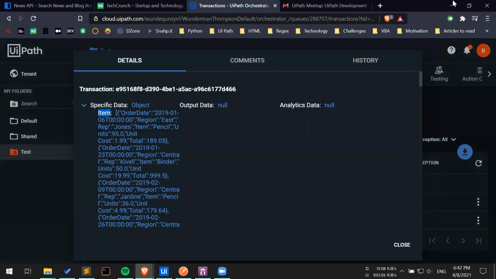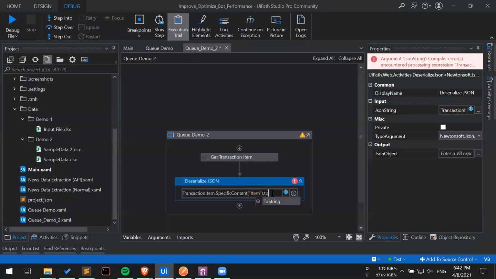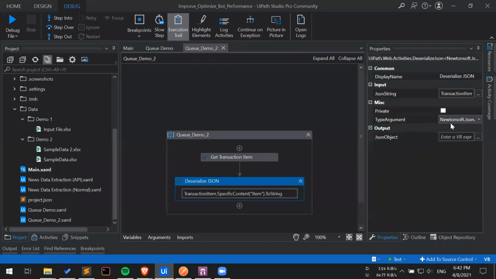Yep, it's item. Okay, and .ToString. Now we have to change the type argument from JObject to data table, and let's define a variable here, DT input.